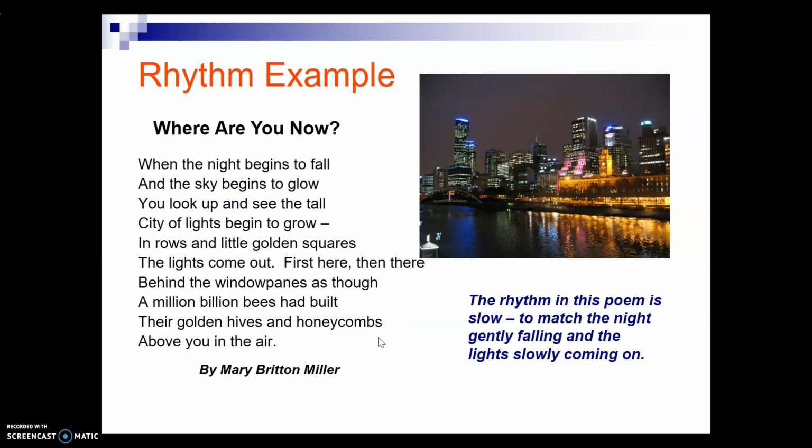What you're going to be doing now is using the poem example given to you below. You are going to practice reading your poem using an appropriate rhythm. It may be slow, it may be quick. Some parts of it may be quicker and some parts of it may be slower, depending on what it's about, what is happening in the poem, and the length of the lines. So you're going to have a go now. So please stop this video and go on to the next activity.